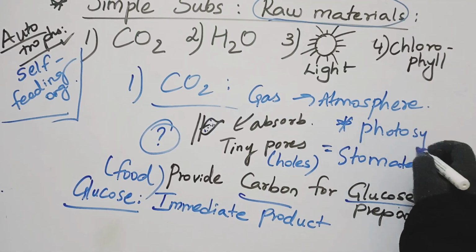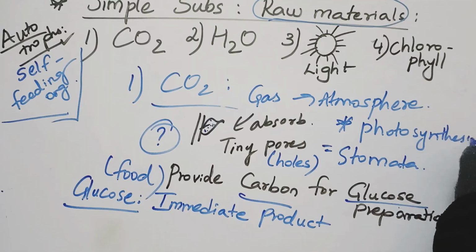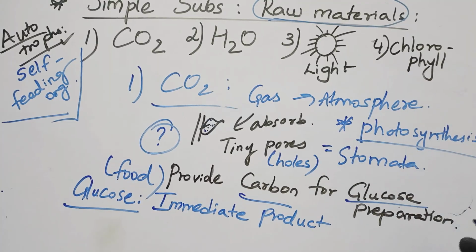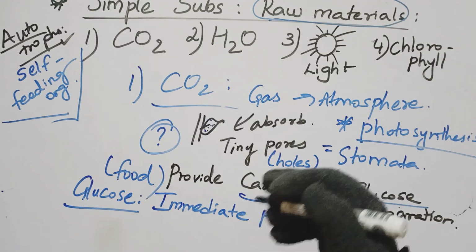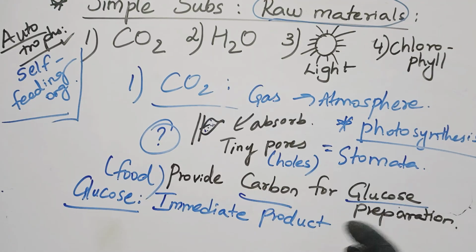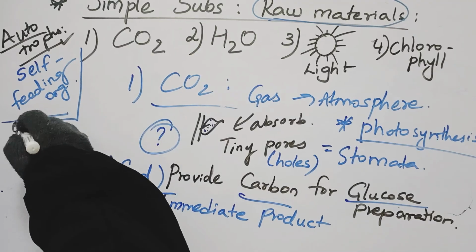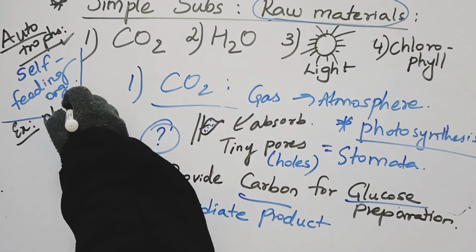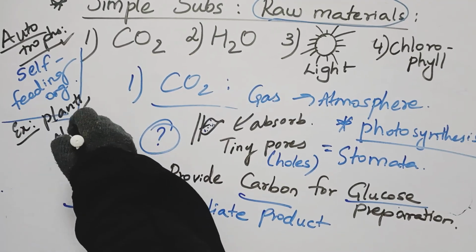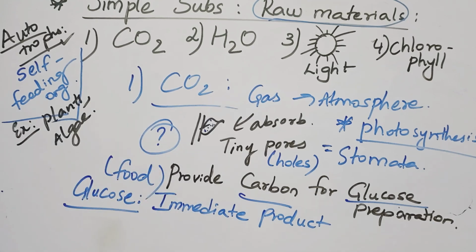Photosynthesis is when the autotroph prepares its own food in its kitchen. Whenever I use the word autotroph, keep in mind the best examples are plants and then some algae.